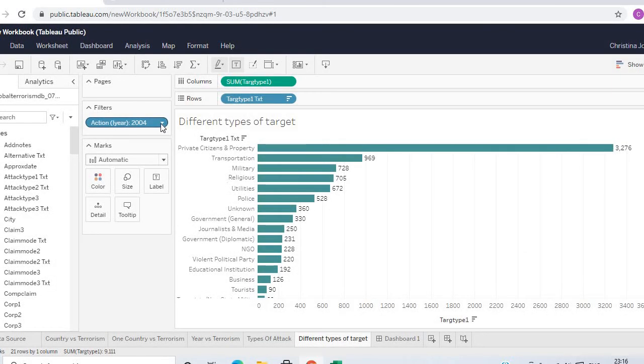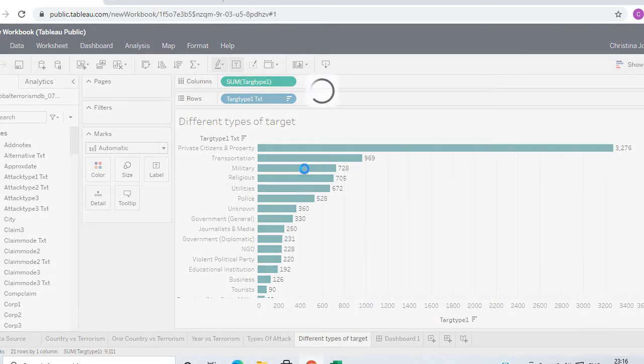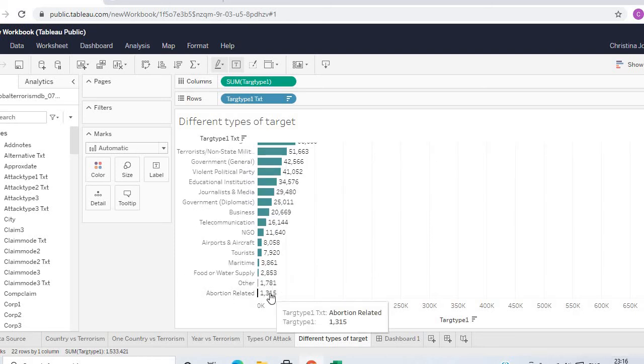Next are the different types of targets. Here we can see that private citizens and property were targeted significantly by the terrorists. Transportation was the second most targeted type, while abortion related targets were the least.